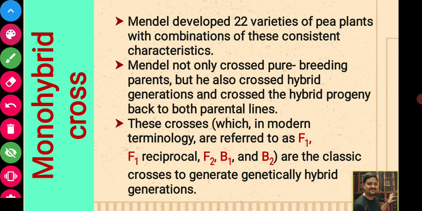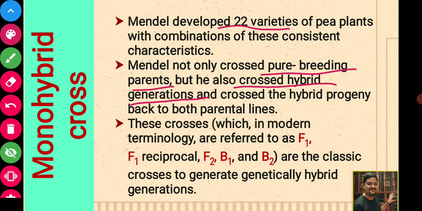Now, in this way, Mendel developed 22 varieties of pea plants, that is tall, dwarf, this color, that color, variation of seed shape. So like that he developed 22 varieties of pea plants. Mendel did not only cross pure breeding parents, but he also crossed the hybrid generation.